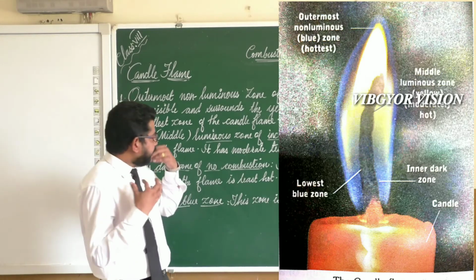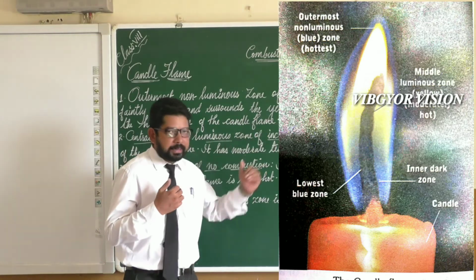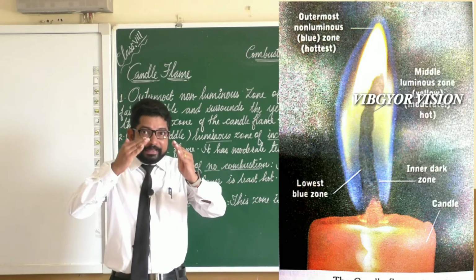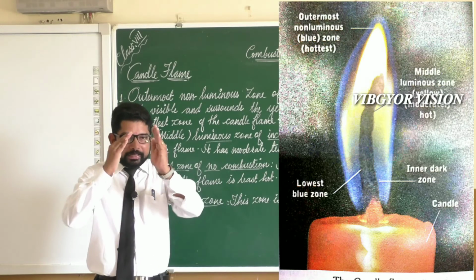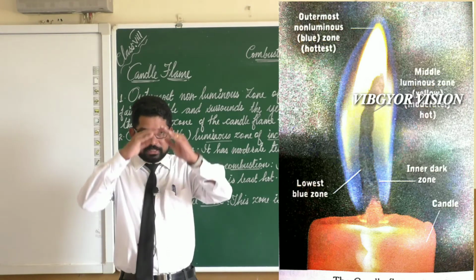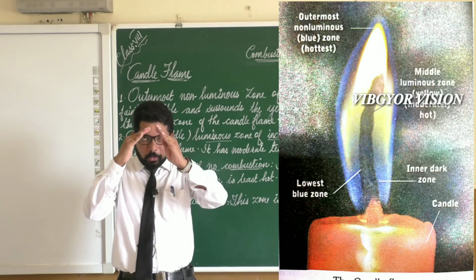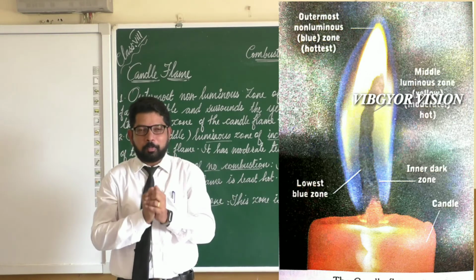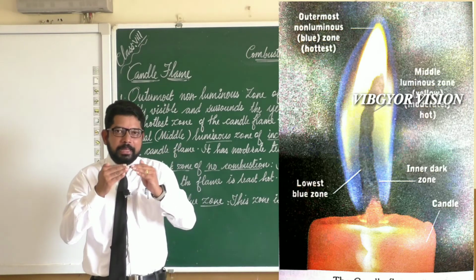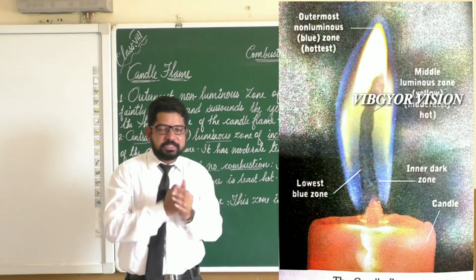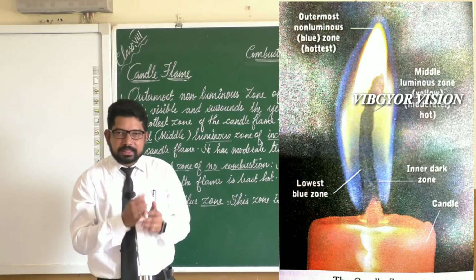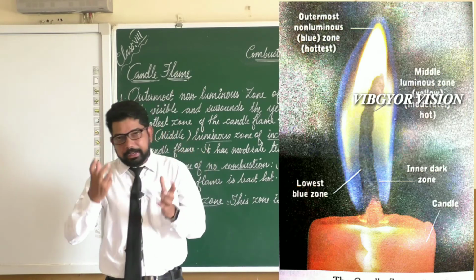You may ask why this zone undergoes incomplete combustion. Because it is the inner zone. It lies below the outermost zone. Do you understand me? First there will be the outermost zone, and this central zone is below the outermost zone, right? As it is below the outermost zone, it won't get enough oxygen, or it won't be in contact with enough air. As a result, it undergoes incomplete combustion.